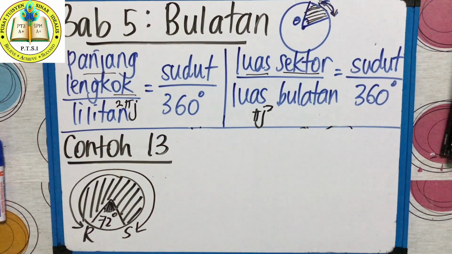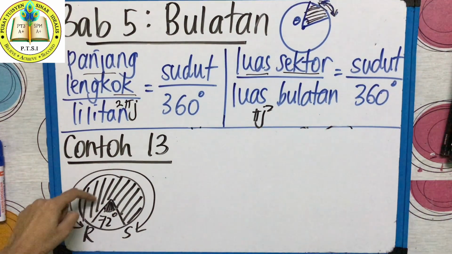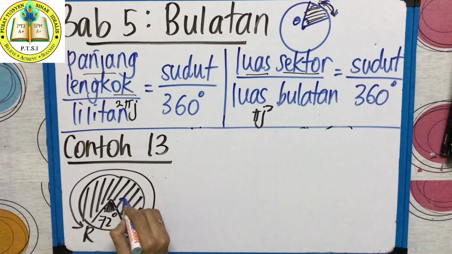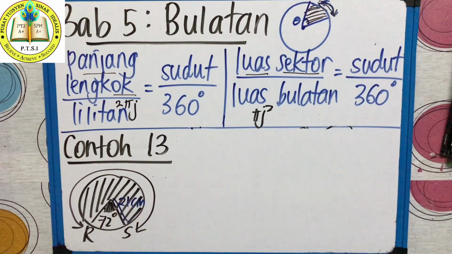Class, now we go for the next example. Contoh 13. Gambar sudah pun diberi bulatan. Sudut tu 72 darjah. Tapi di lorek tu yang berwarna hitam. The shaded one. And the question. Rajah di bawah menunjukkan sebuah bulatan berjejari 21 cm. So teacher label lah, the jejari is 21 cm. Jejari 21 cm. Okay. Next one. Hitung panjang lengkung major RS.